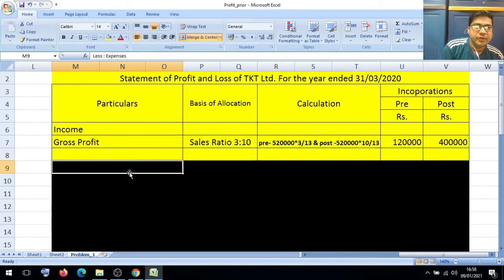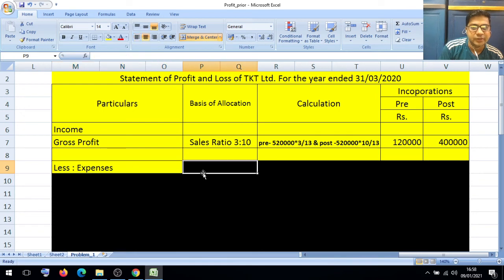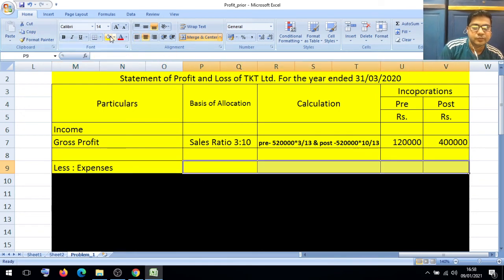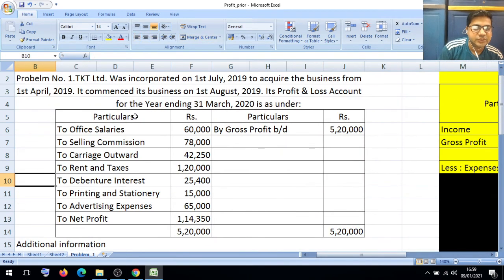Now we have to write the expenses. We have to deduct the expenses. Now there are various kinds of expenses. First is office salaries, selling commission, carriage outward, rent and taxes, debenture interest, printing and stationery, advertisement.